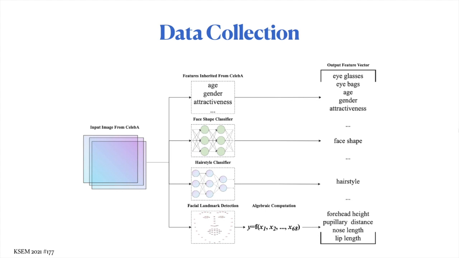The fourth part contains other various features that we consider important but missing from the original CelebA dataset. These features are calculated based on the facial landmarks we extracted from the celebrity faces.